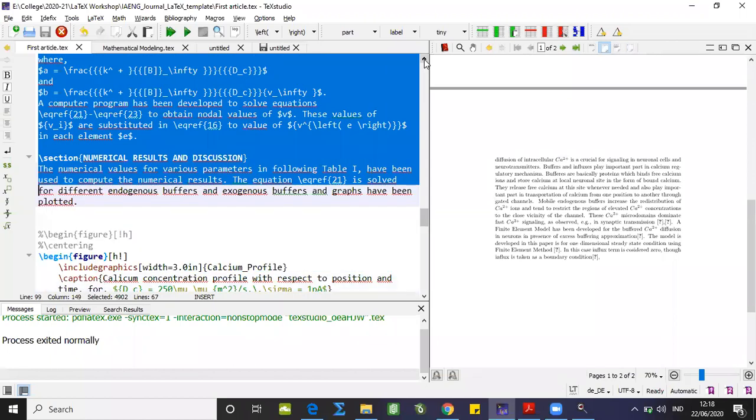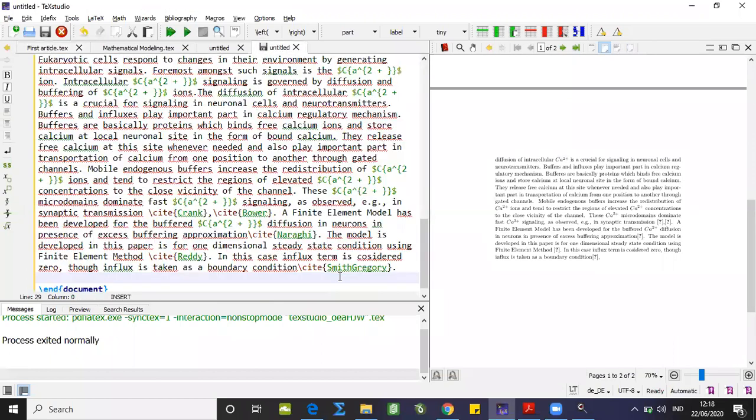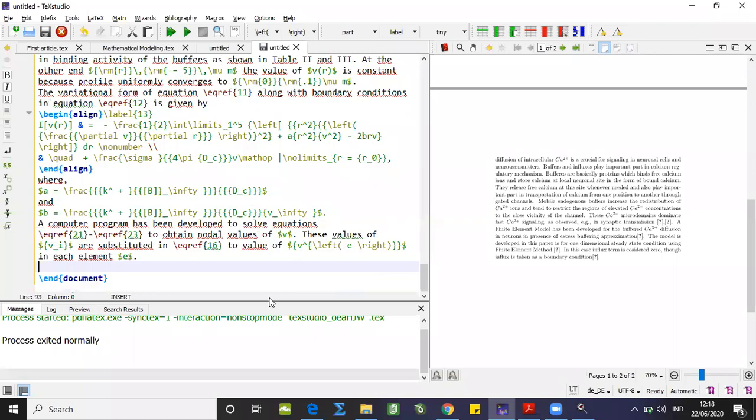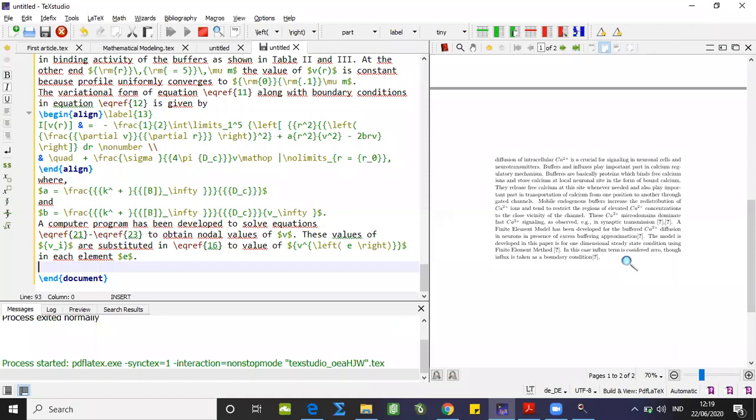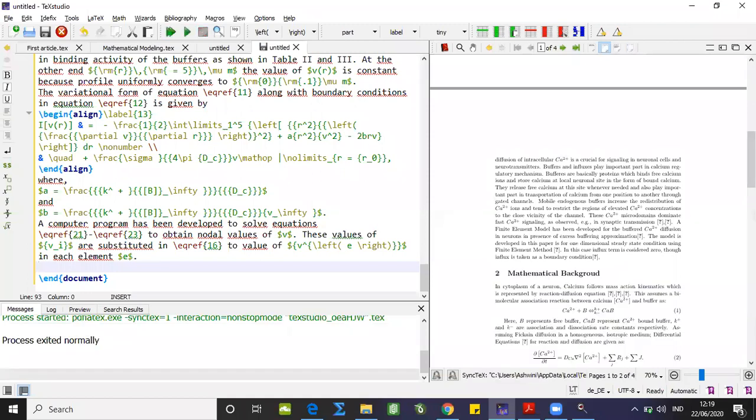Till this part, I just copy it once again. Step by step, I'm including the text and trying to show you how we are going to get the output. So it is compiling the document. Yes. So the second section I could find over here.